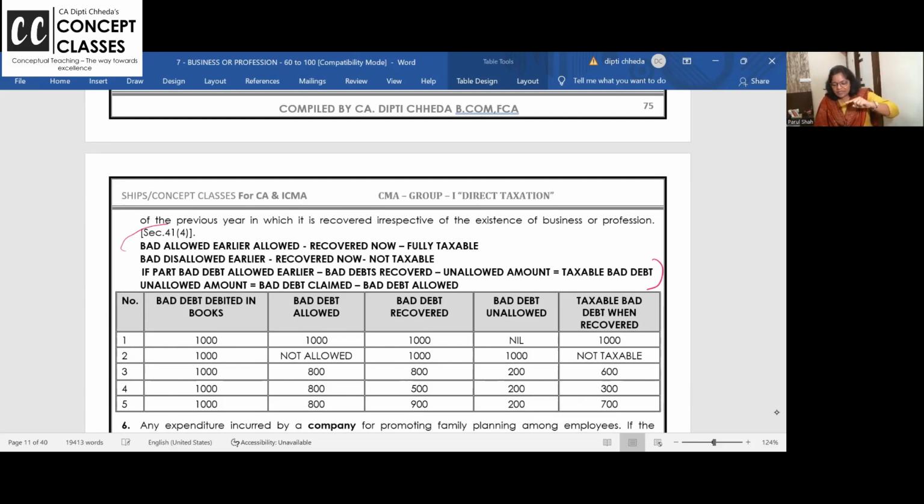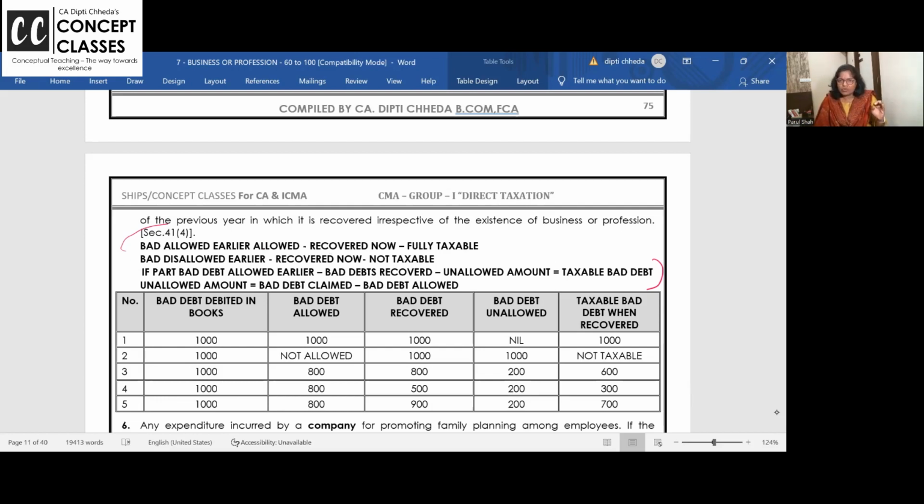Now recovered. Is it my business income? Yes. But ma'am, now I'm not doing that business. 3 years back, I was doing chemical business. That time I had bad debt. Now I'm doing leather business, and I recovered bad debt of the chemical business. Is it allowed? Yes. It will be business income.